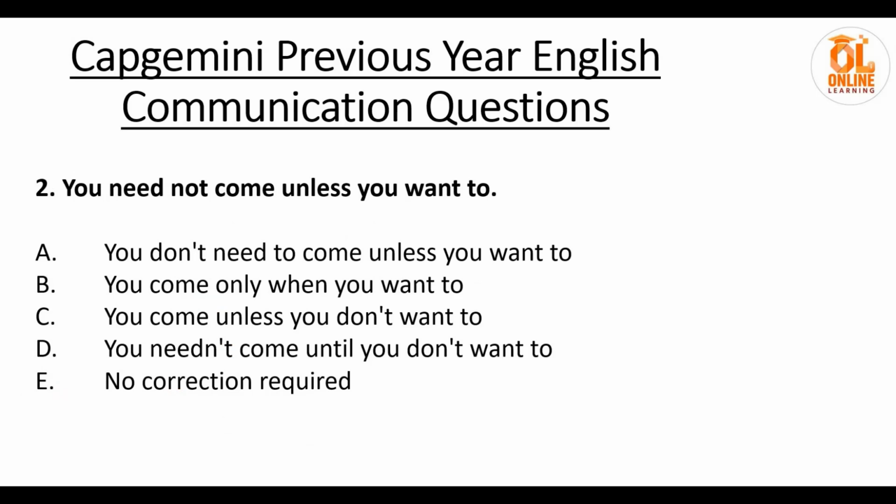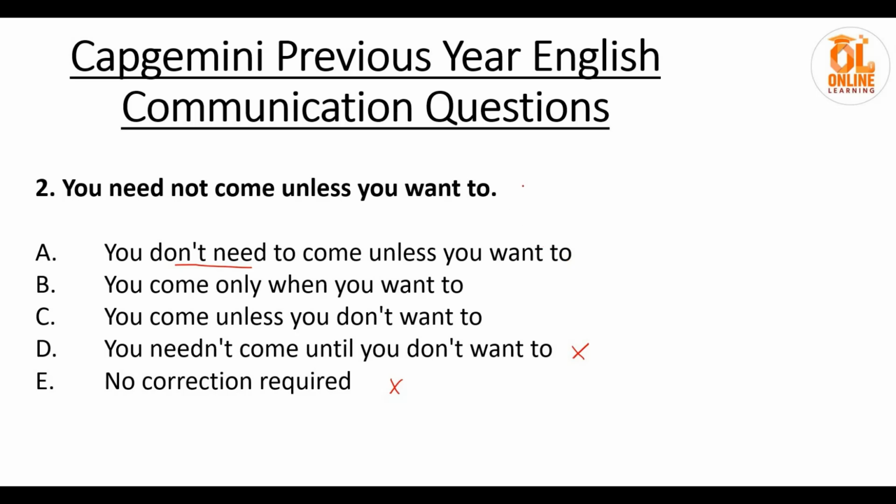Next question. You need not come unless you want to. Okay, let's read the options. You don't need to come unless you want to. You come only when you want to. You come unless you don't want to. You needn't come until you don't want to. Okay, this is definitely wrong. No correction required. Okay, this also won't be the option. Correction is required. You need not come unless you want to. Okay, it will be you don't need to come unless you want to. This will be the correct framing of the sentence.